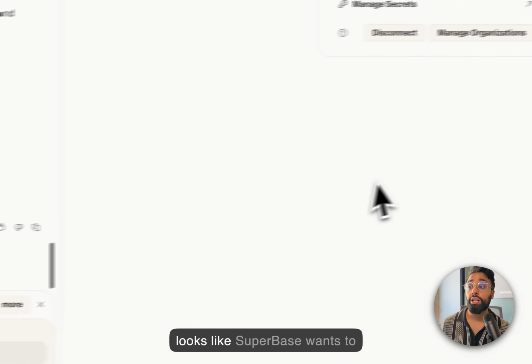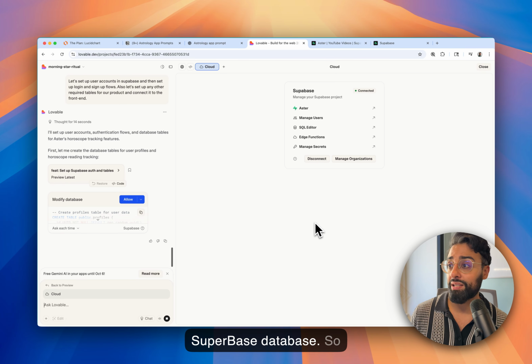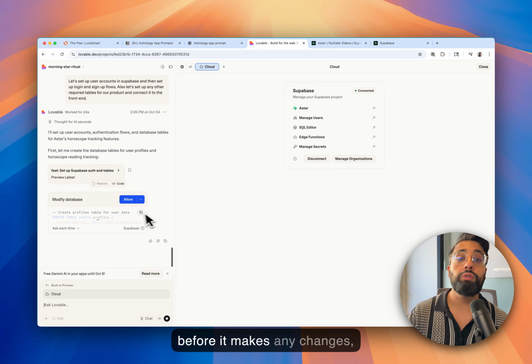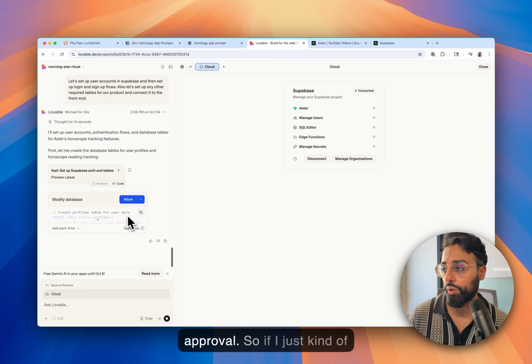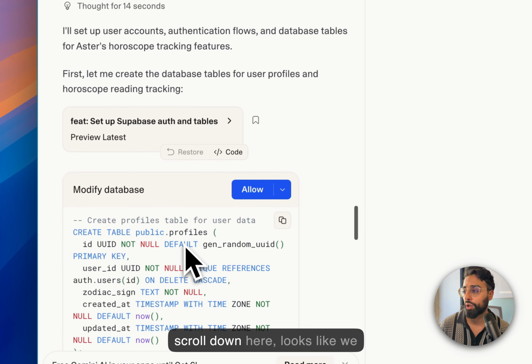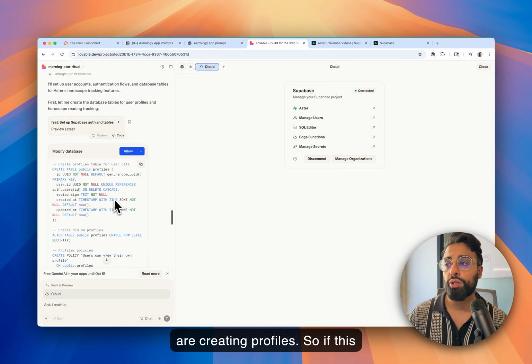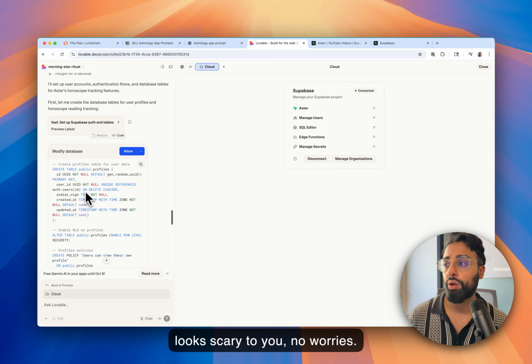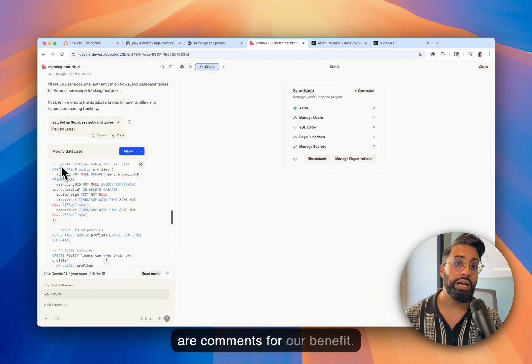All right, so it looks like Supabase wants to make a modification to our Supabase database. Before it makes any changes, it always asks us for our approval. If I scroll down here, looks like we are creating profiles. If this looks scary to you, no worries. The main thing you should probably read is the stuff in gray. Those are comments for our benefit.